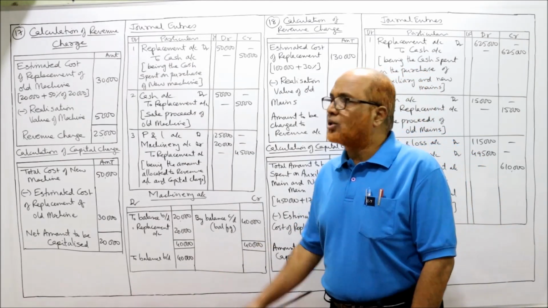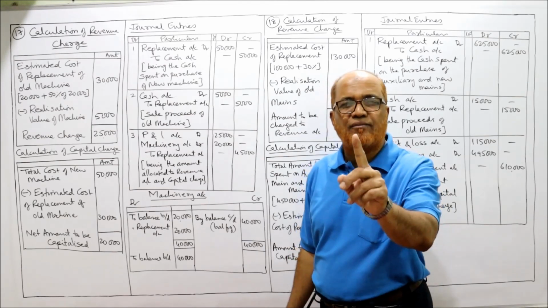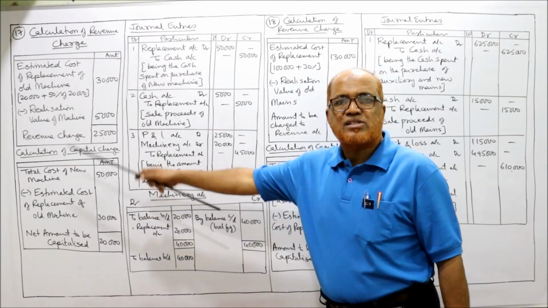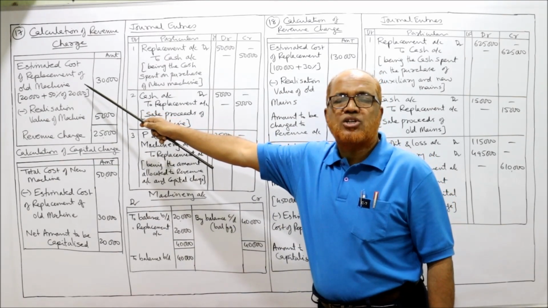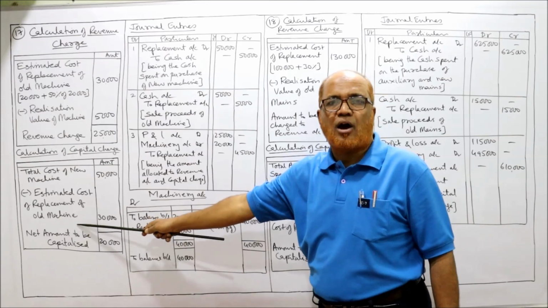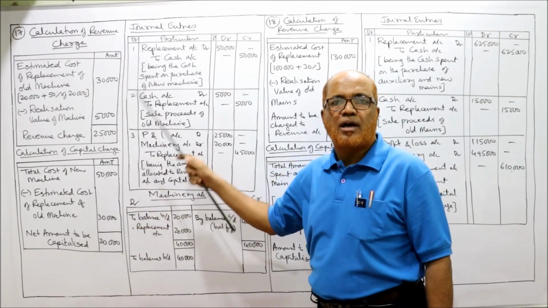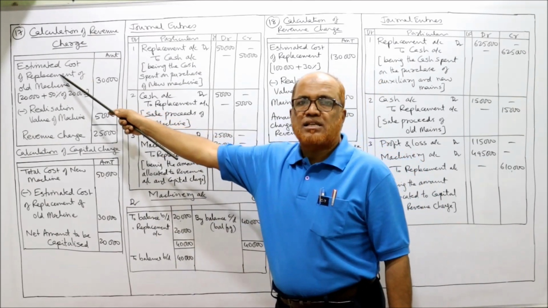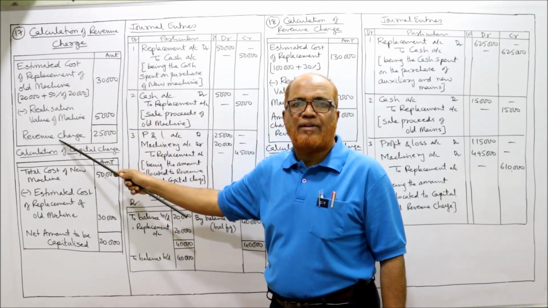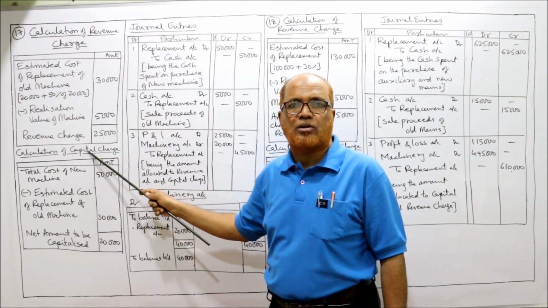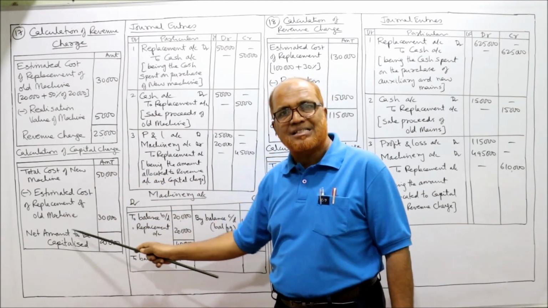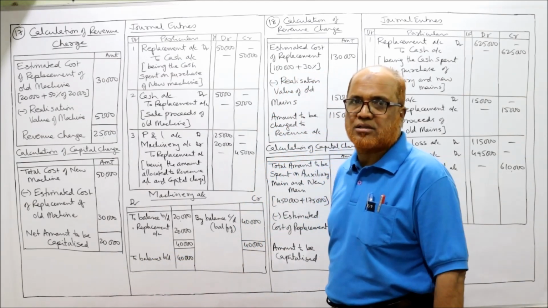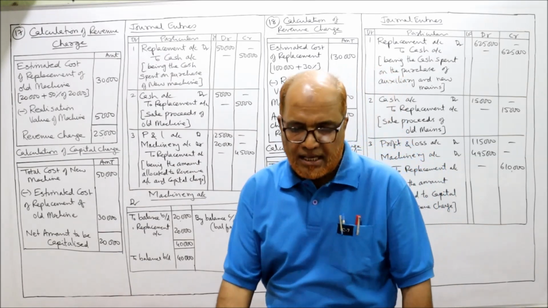That's it. So this is the problem number 17. First time we are doing a problem on replacement of asset. So 3 steps. First step, calculate how much is the amount to be charged to revenue account. Second, how much amount to be charged to machinery account, and journal entries, right? So procedure: estimated cost of replacement minus scrap value realized, the amount to be charged to revenue account. The cost of the new asset minus replacement cost, the amount to be charged to machinery account. That's it. This is the end of problem number 17.